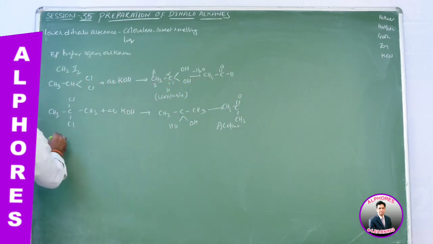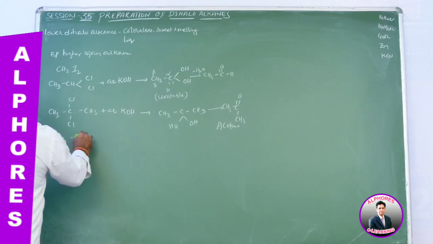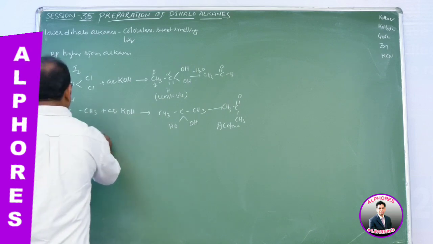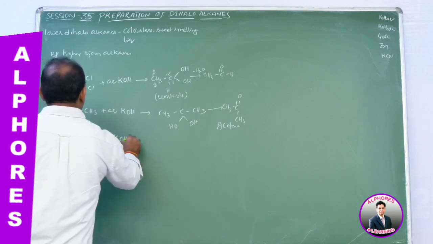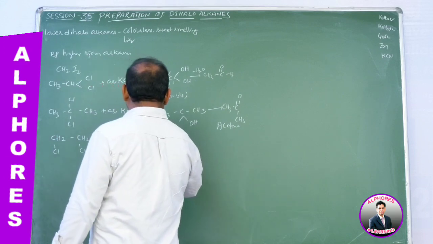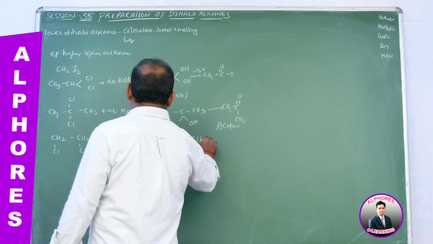The same, if we consider vicinal dihalides, CH2Cl-CH2Cl. This one, upon treatment with aqueous KOH, a nucleophilic substitution reaction will take place. Then we are getting CH2OH and CH2OH.